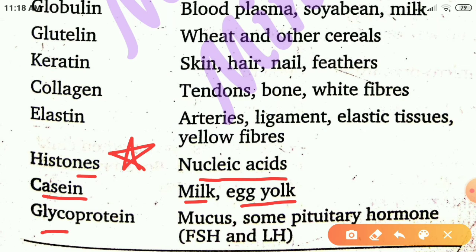Then we are with glycoprotein. Glycoprotein is present in mucus. Some pituitary hormones such as follicle stimulating hormone, also known as FSH. Then we are with LH, luteinizing hormone.